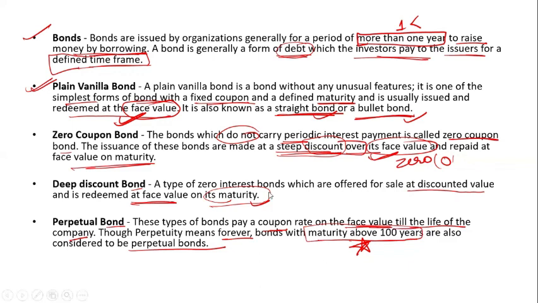Okay, so this is a perpetual bond. So you can write here: more than 100 years.